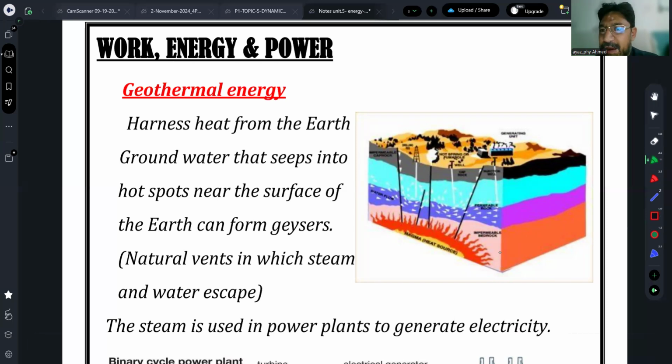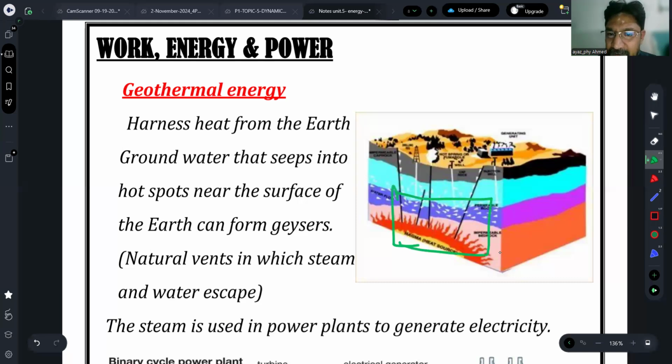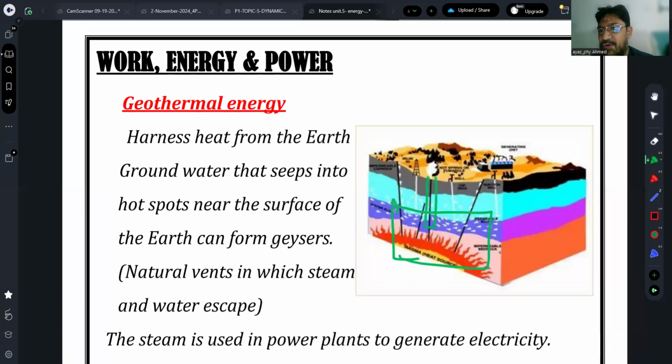When the earth is drilled, we reach the area of the earth's core, where there is magma and different materials which are very hot. So when we drill the earth and reach that area, there are geysers of hot water. Those geysers come out, and we can use them.